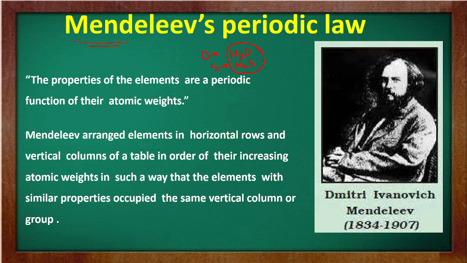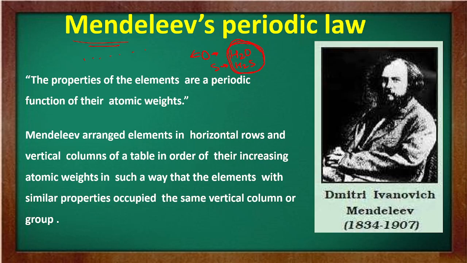He ignored the order of atomic weights, thinking that the atomic measurement might be incorrect. Means he not only gave importance to the atomic weight when he was arranging his elements, he also checked whether the compounds formed by these elements were of the same type, same order or not.